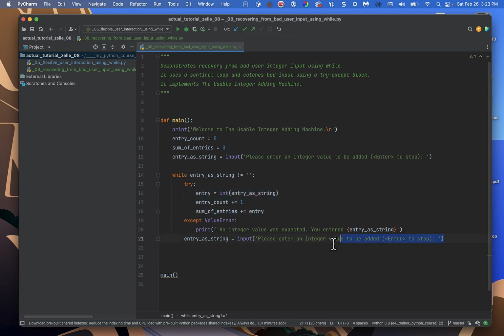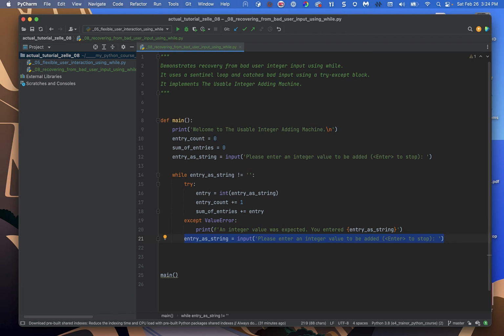And then very conveniently, the reprompt is down at the bottom of the loop. So the position of the reprompt is good for the case where the user has given us a proper int, and the position is also favorable for the one where they've given us some sort of a bad value that we're going to have to recover from. It just works out in a very pretty way.